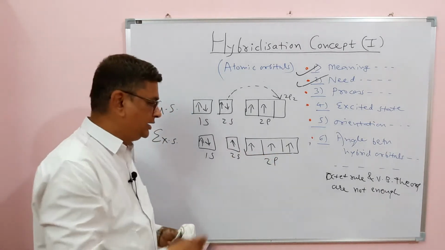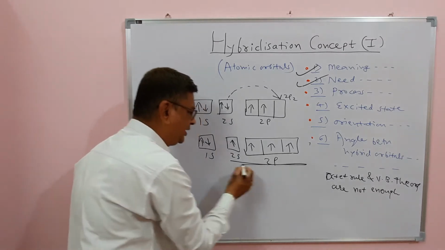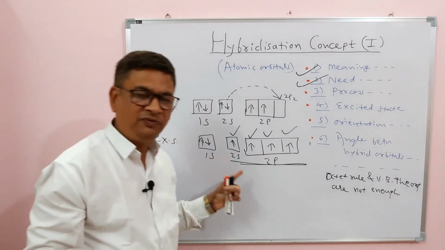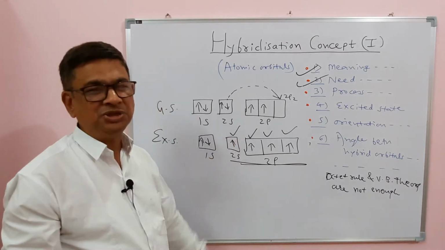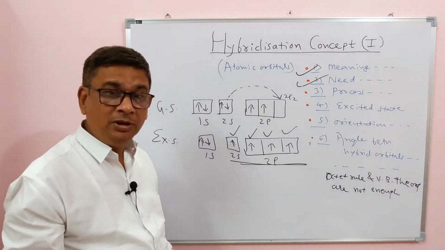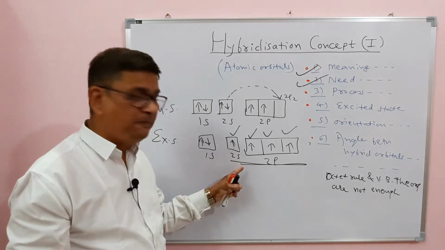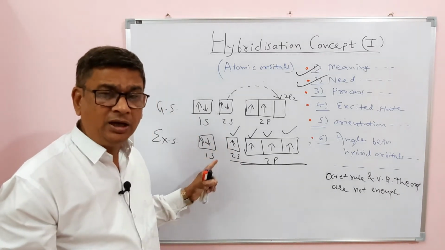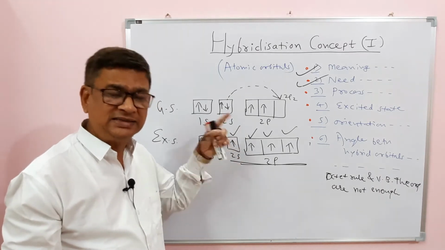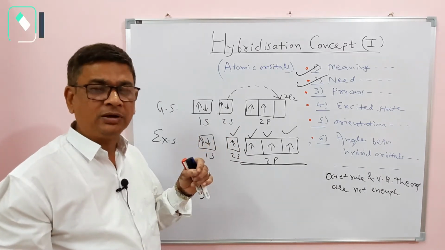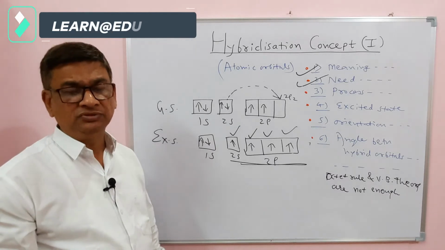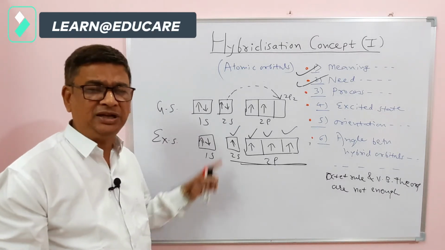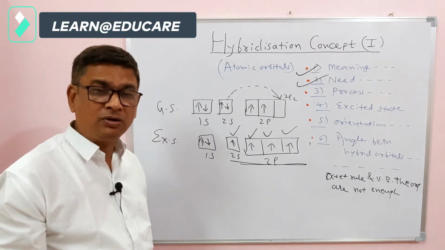Now, can you observe there are 4 orbitals containing unpaired electrons, and as per VB theory, the valency of carbon is 4. But 4 electrons, they are unpaired, therefore the valency of carbon is 4 by the excited state. That was not in VB theory, that is in hybridization. However, this is not sufficient for carbon showing valency 4 by that excited state, now having 4 unpaired electrons.